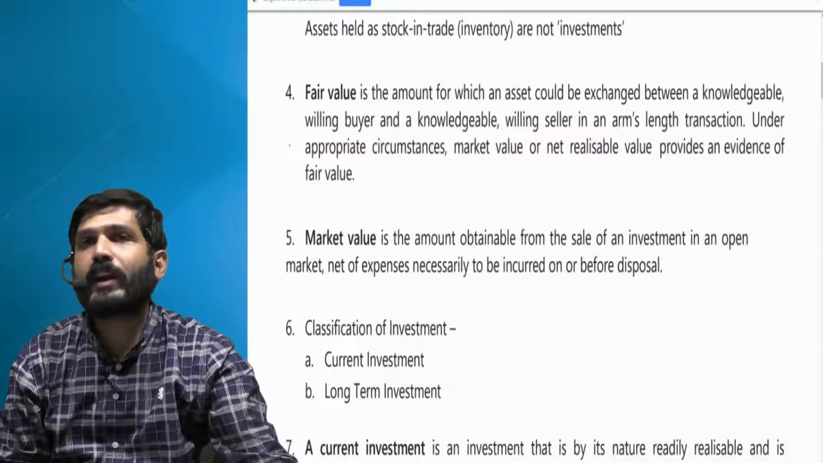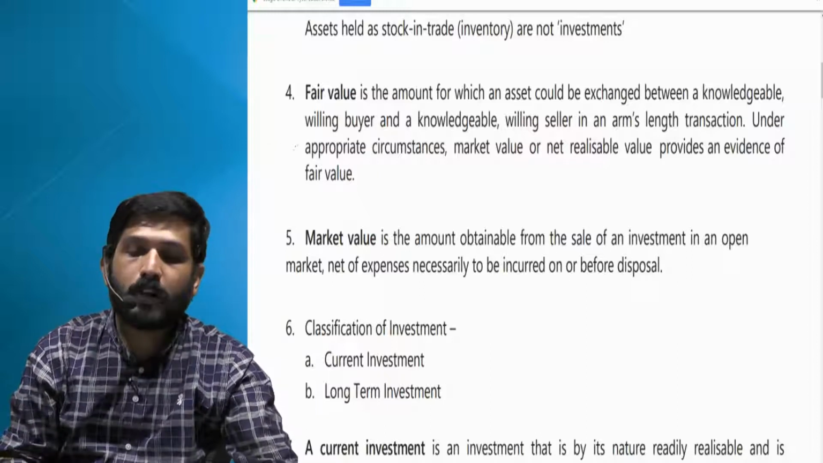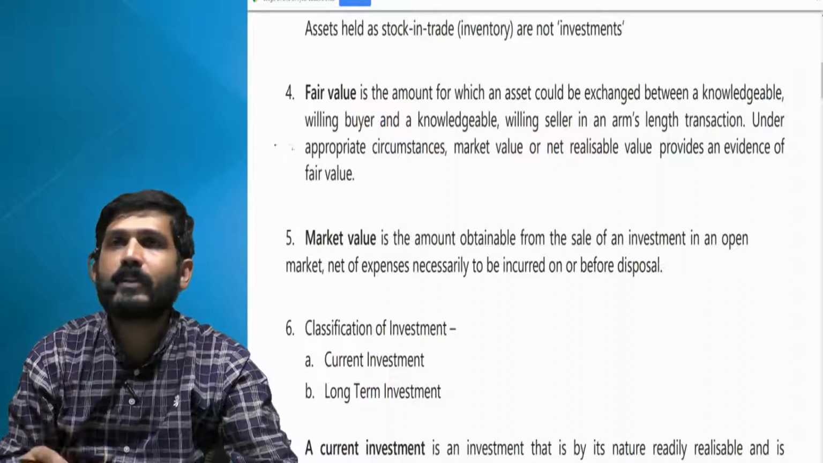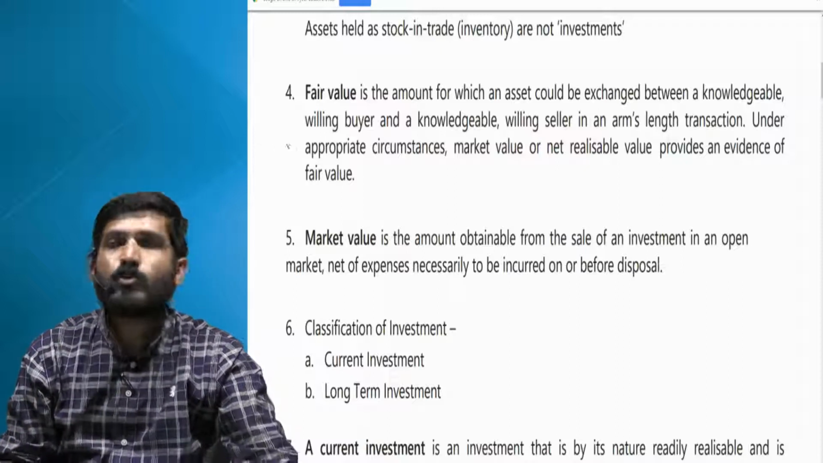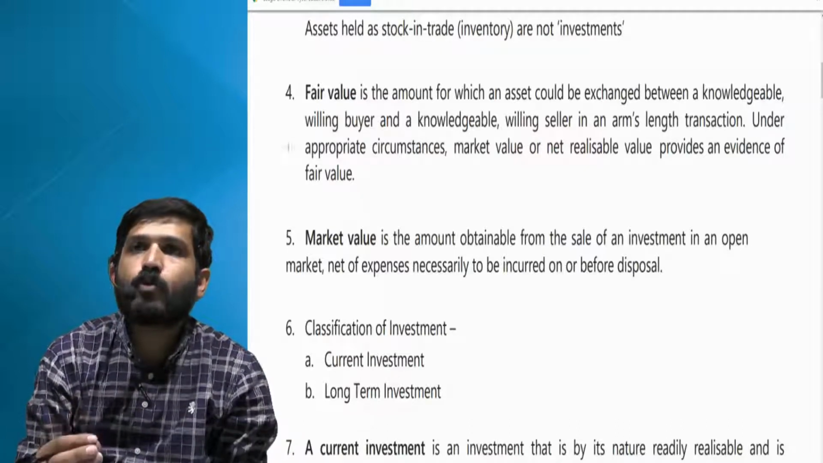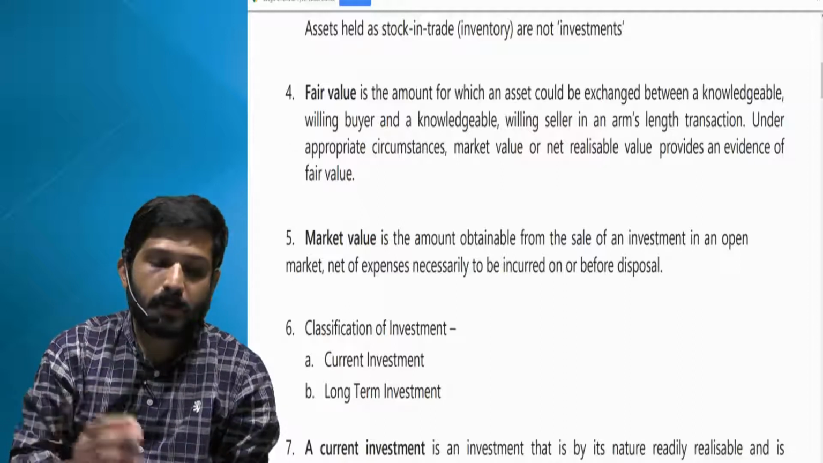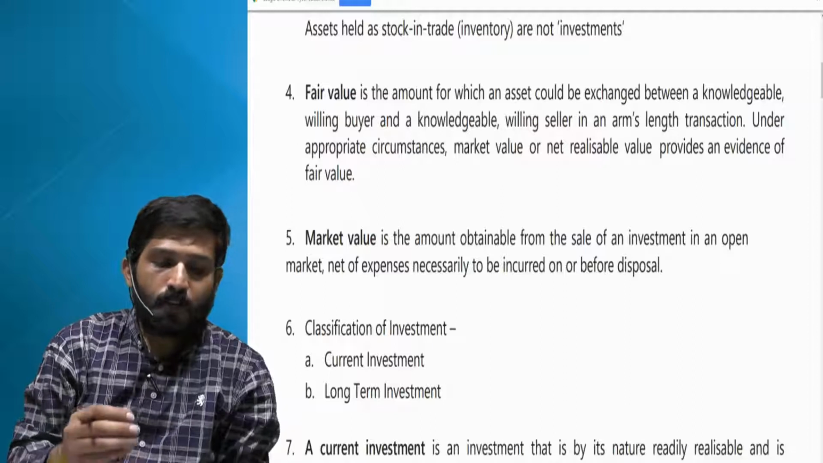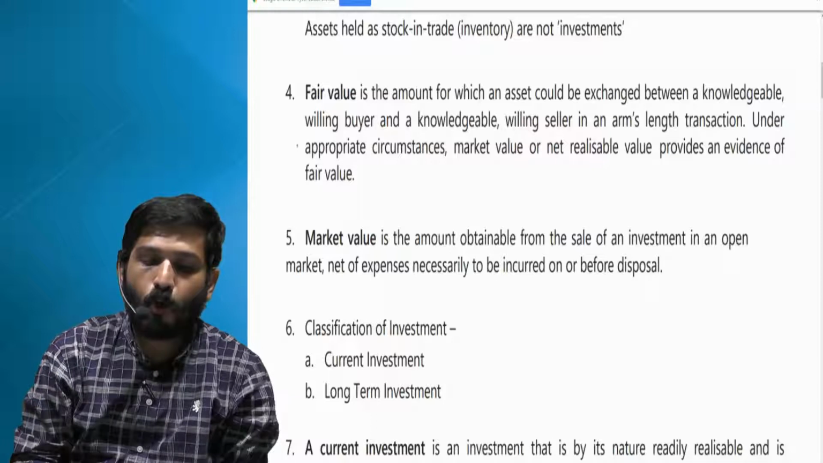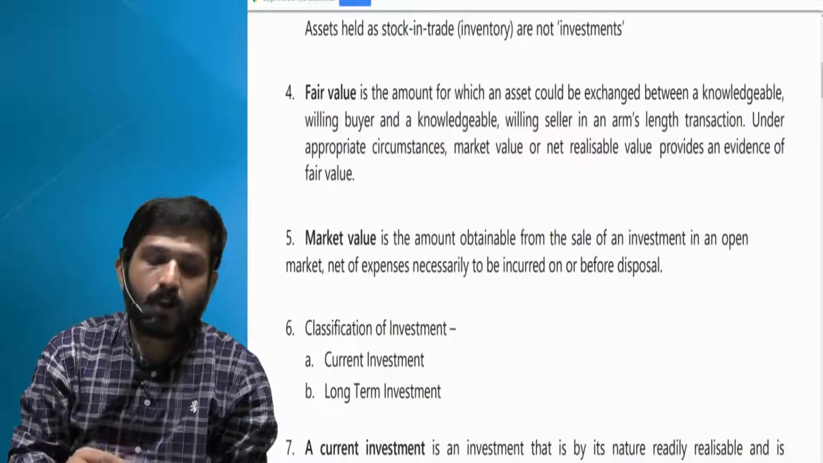Which means you can treat market value or net realizable value as good as fair value, but there should be an arm's length transaction, there should not be undue influence, there should be a willing buyer, a willing seller, and both should be knowledgeable. So in simple words, you can say it's a fair market value. That is the amount you can fetch by selling that investment in the open market at an arm's length price. Now let us try to understand what is market value. Market value is the amount obtainable from the sale of an investment in an open market. If you sell it, what amount you'll get, less net of expenses.